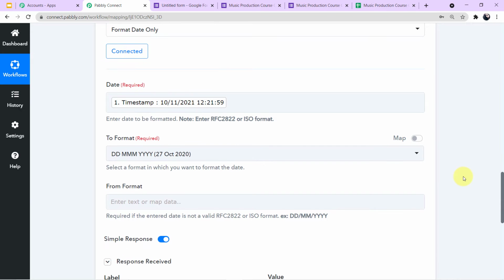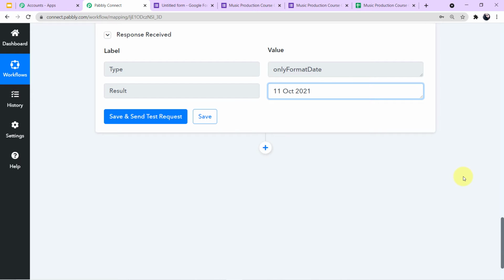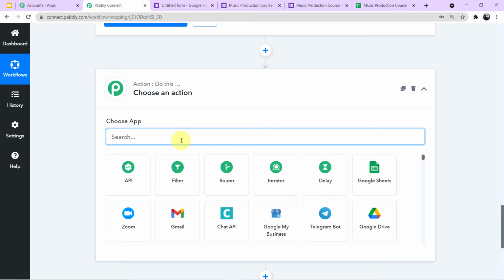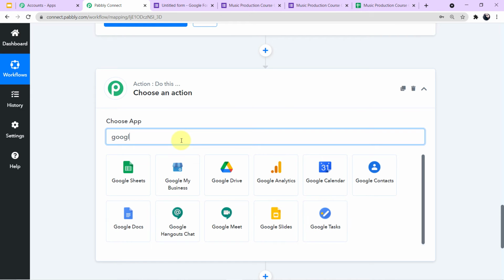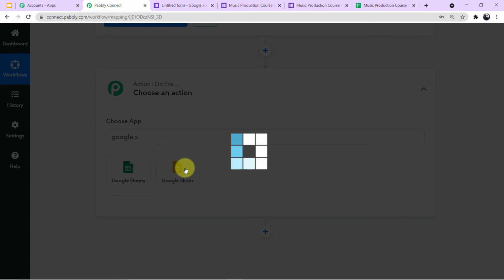Now we'll jump to our third step, which is integration of Google Slides with Pabbly Connect. Why are we integrating Google Slides with Pabbly Connect? Because we have created the particular certificate for our students in Google Slides. So we will integrate Google Slides here in our third step. Click on this plus sign, come to the search field, and here you have to search for Google Slides. As you can see on my screen, click this.